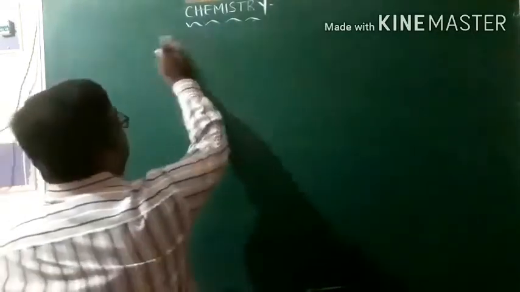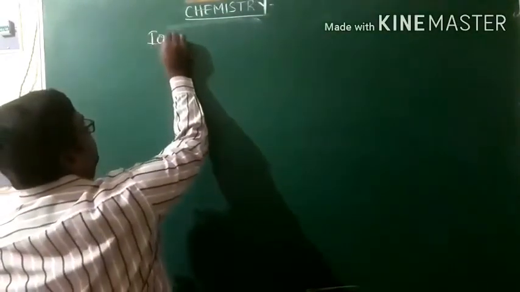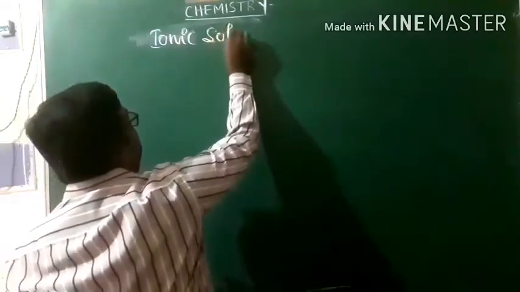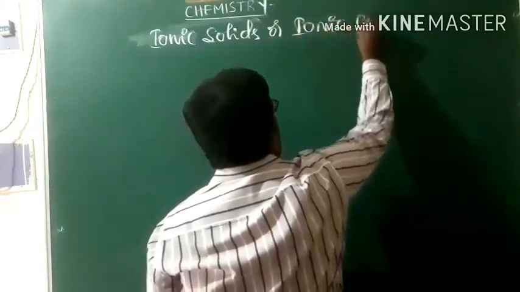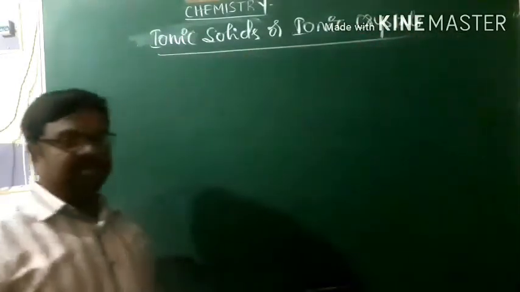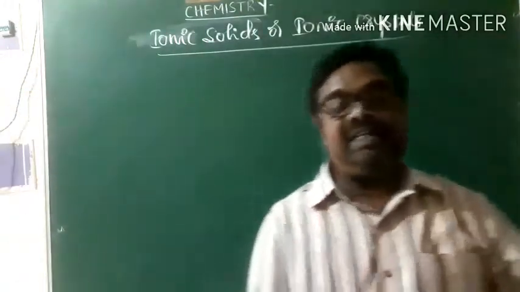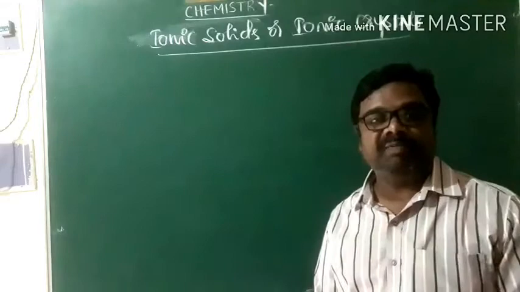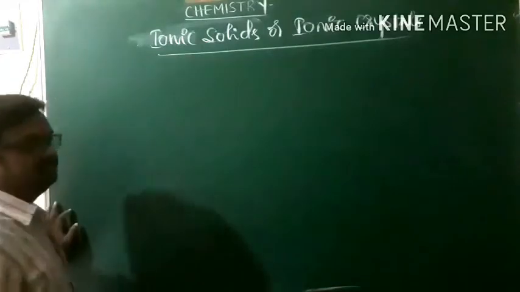Now we'll take up the second one, that is the ionic crystals, or ionic solids. This is one more kind of crystalline solid. Ionic crystals are crystalline solids containing cations and anions as constituent particles, held together by strong electrostatic force of attractions. That is what we call ionic crystals.